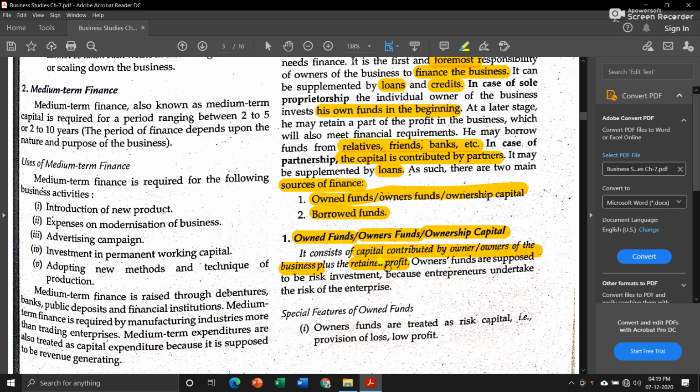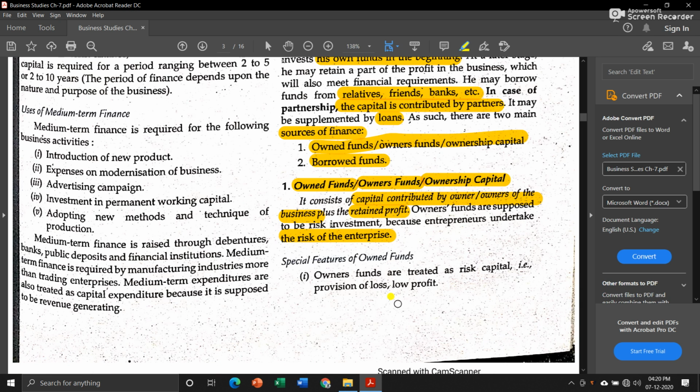So these two types of capital or amounts of funds are known as owner's funds or ownership capital. Owner's funds are considered as risk investment. Why? Because entrepreneurs undertake the risk of the enterprise. If there is profit, then it is good for the owners, they are going to divide it among themselves. But after investing all of their capital, if the business suffers loss, then it is their risk to bear. They have to bear the losses as well.